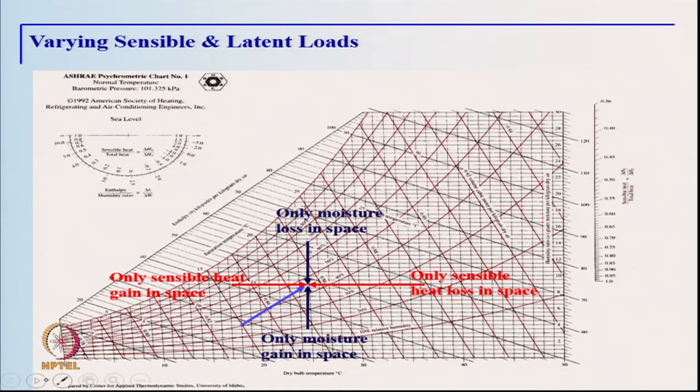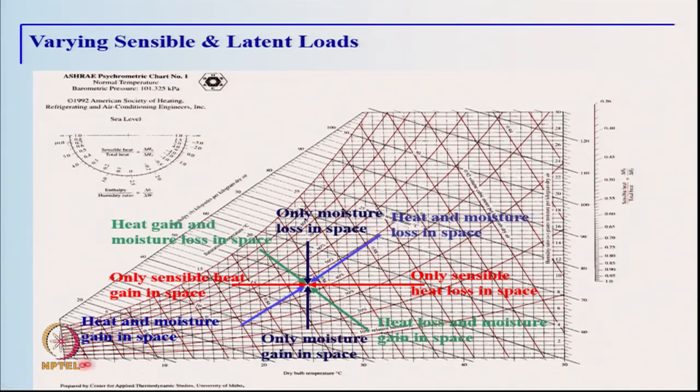Then we have a process where we have both sensible and latent heat gain in the room, which is typically also the case in summer air conditioning, or we may have both sensible and latent heat loss in the space, which is shown by this line. The other scenario could be where we have the sensible heat loss, but there is moisture gain in the space. So, we follow this green line, or we may have sensible heat gain and moisture loss in the space.